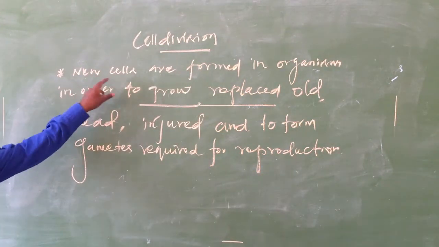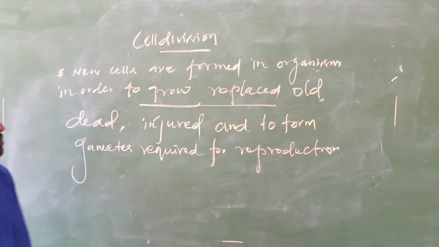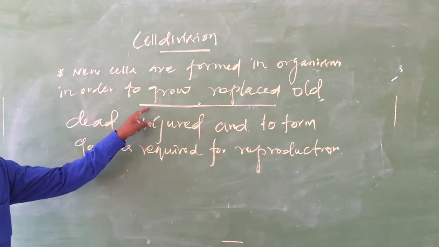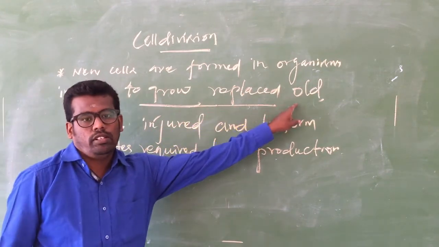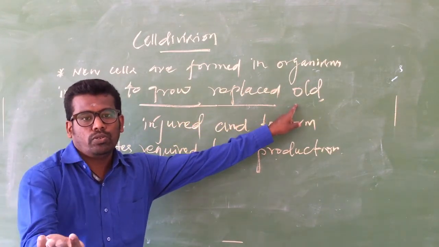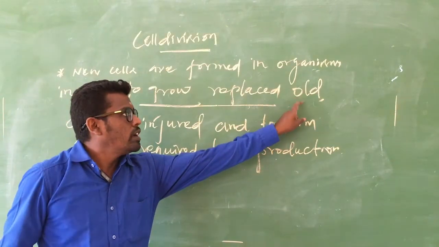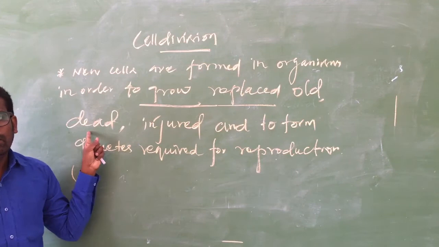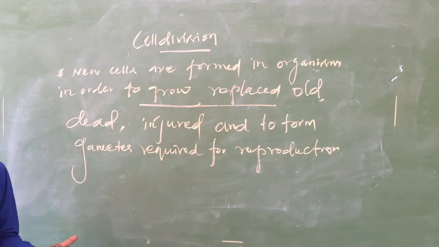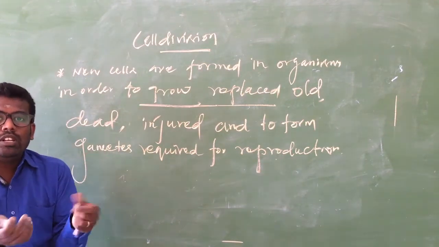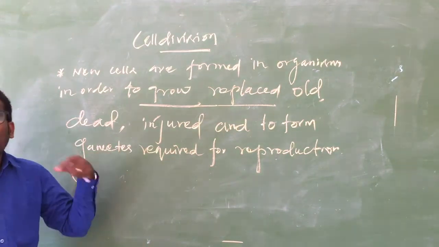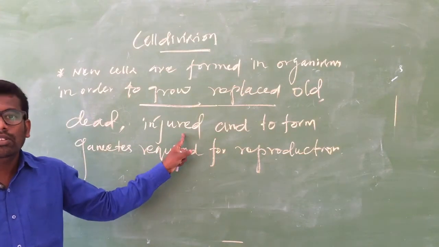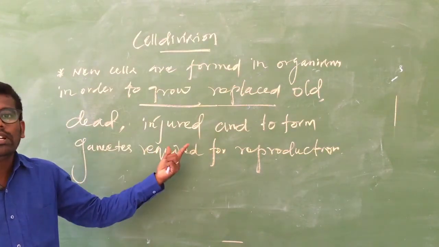Again, new cells are formed in an organism to grow or to replace old cells. When the cells are matured, new cells have to form. When we get an injury or when cells naturally die, the dead cells have to be replaced.